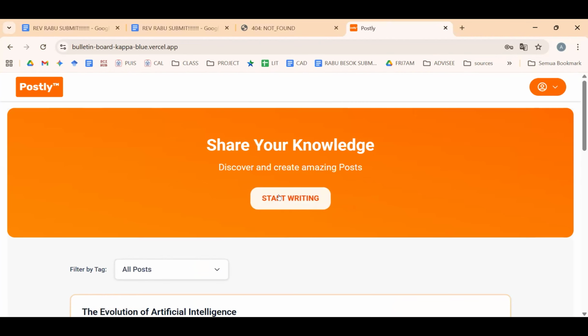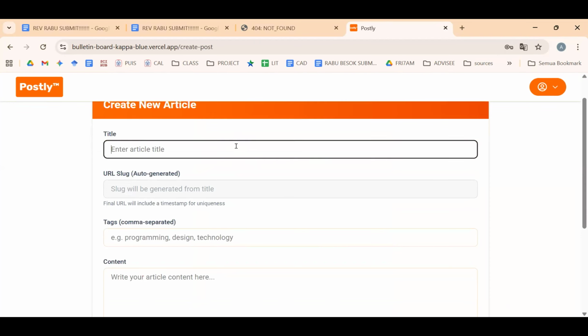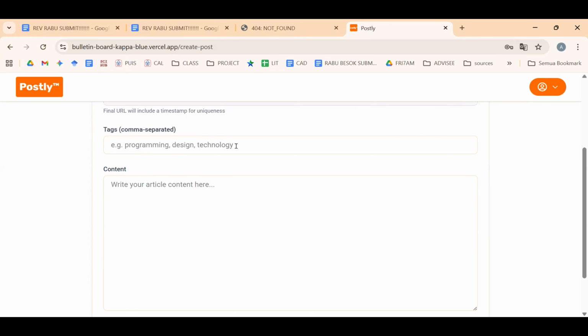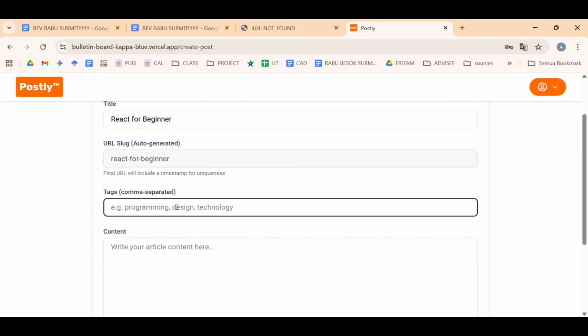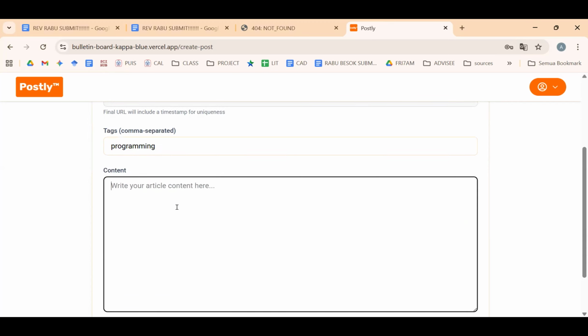First, you can click the button start writing, and then you can fill the form. Also, you can add the text, and you can fill the content.